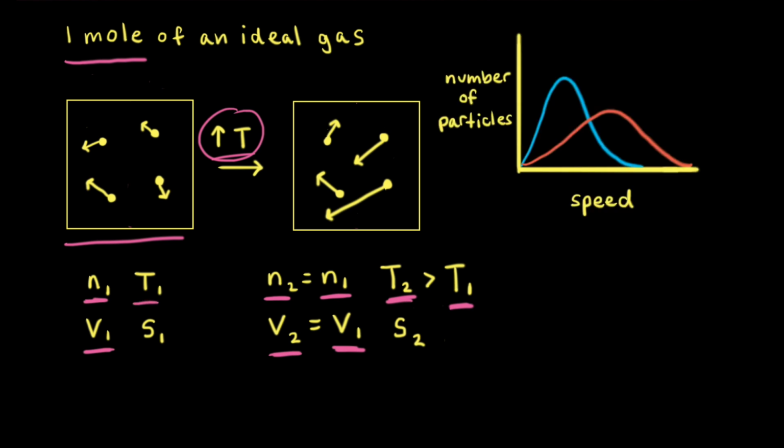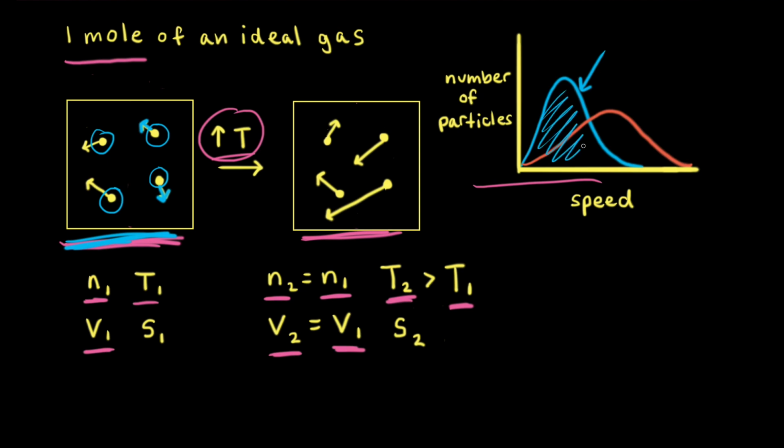Next, let's use a Maxwell-Boltzmann distribution over here on the right to explain what we see in our particulate diagrams on the left. In the particulate diagram on the left, we can see that the particles are moving with different velocities or different magnitudes or speeds, and we can see that by the length of the arrows in the box. And that's what the Maxwell-Boltzmann distribution tells us here. So for the one in blue, we know that there are a range of speeds available to the particles. The area under the curve represents all of the particles in the gas sample. So some are moving at a slower speed, some are moving at a higher speed, but most of them are moving at a speed close to the center of this peak.